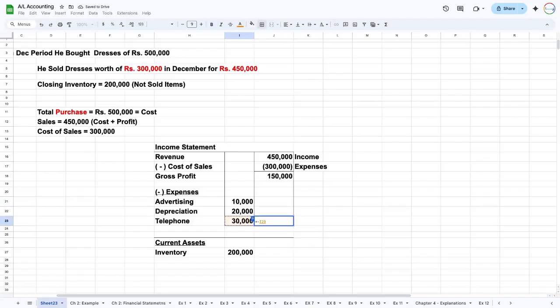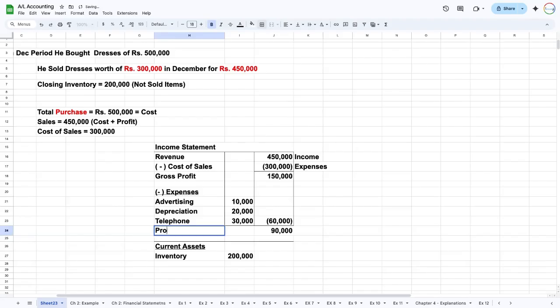So to get that 450,000 revenue, not only the direct cost 300,000, actually we incurred 60,000 more. So that also we have to match with the revenue. So actually the profit is going to be 90,000. What we are doing here is matching the expenses incurred, that is the expenses of advertising, depreciation and telephone charges, as well as the main expense 300,000, against the revenue we made, 450,000.